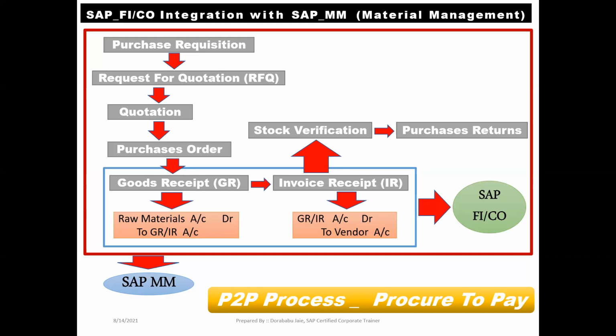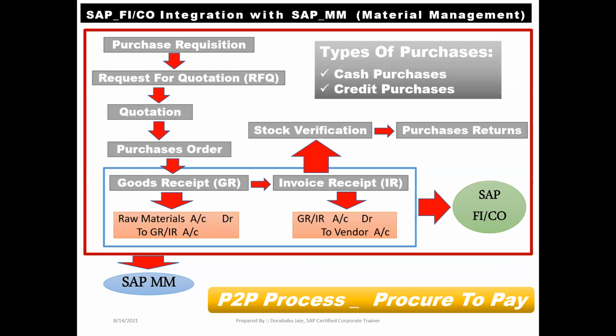Got it? Right. How many types of purchase do we have? We have two types of purchase: one is cash purchase and the second one is credit purchase. Whether it is cash purchase or credit purchase, the process is the same. In the process, we don't have any changes.